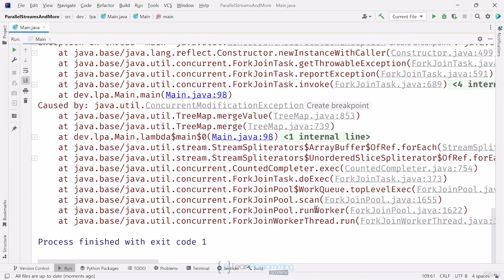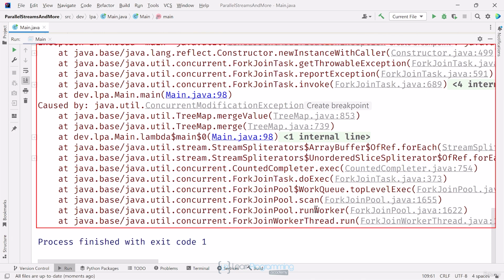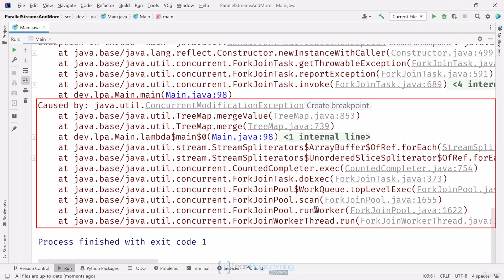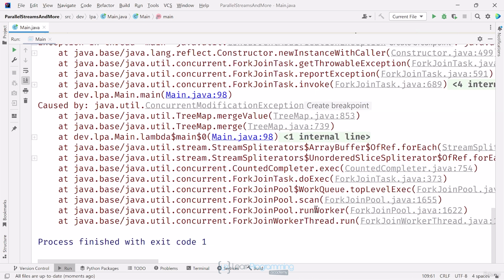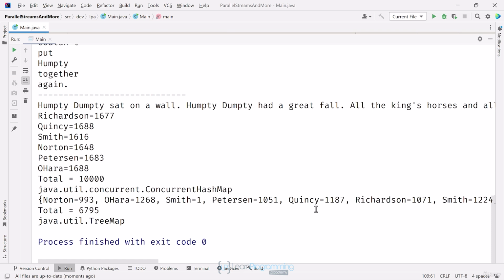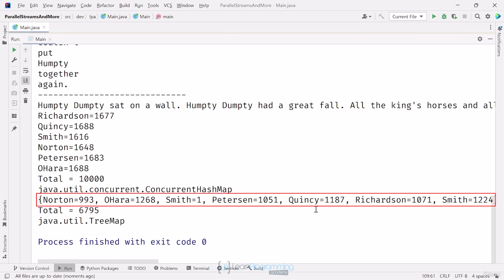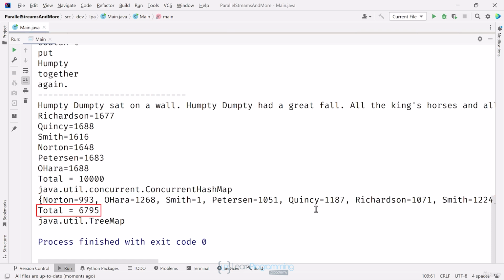The output of this code is going to be unpredictable. Under many circumstances, I'll get an exception when the merge method is executed in the stream. I get a concurrent modification exception from the stream pipeline code while it's trying to use some kind of iterator. I'll run this a couple of times until it actually hopefully completes without an exception. You can see the last names are in order, but notice the total counts in the map. I get less than 10,000, which is how many elements were in the stream.